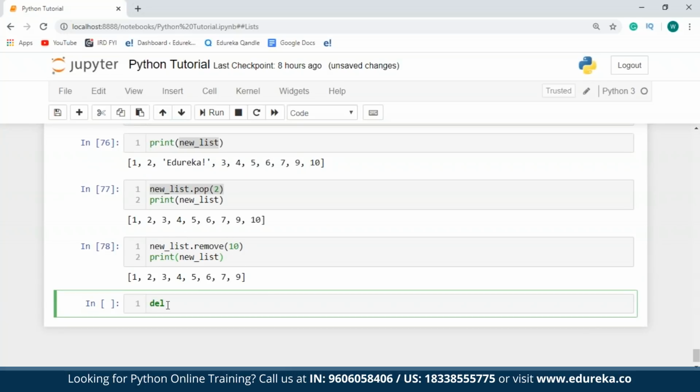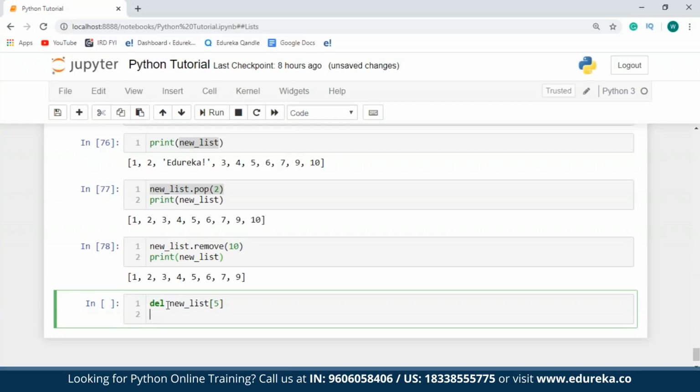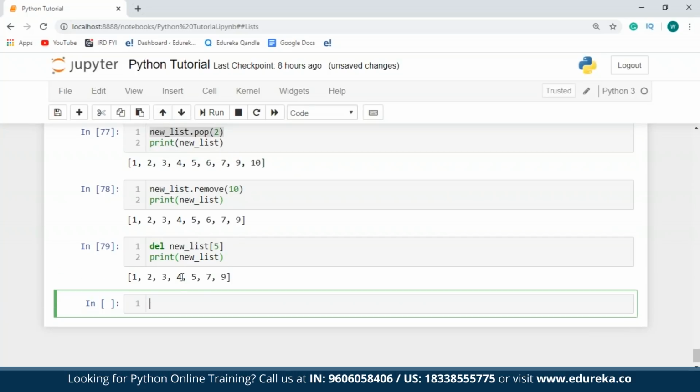Similarly, if I make use of the del keyword, I can delete some element that is present at some particular index number. I'll say delete new list of 5 and then print new list. So as you can see over here, the element that is present at index number 5 has been removed.